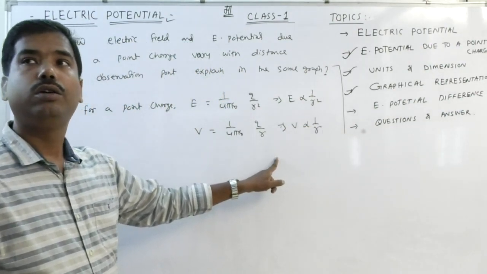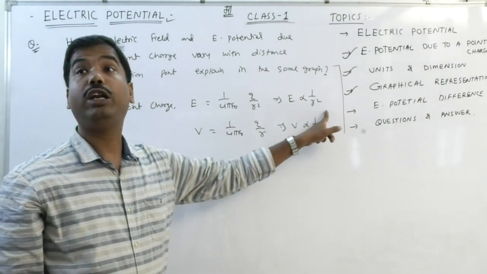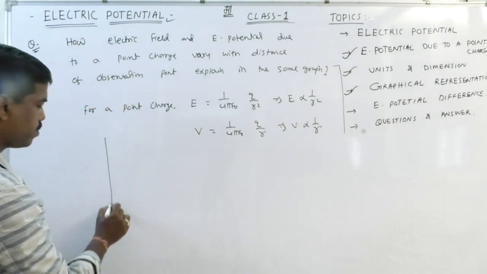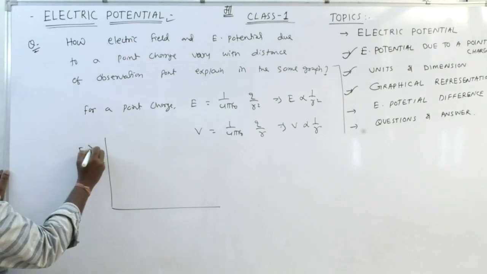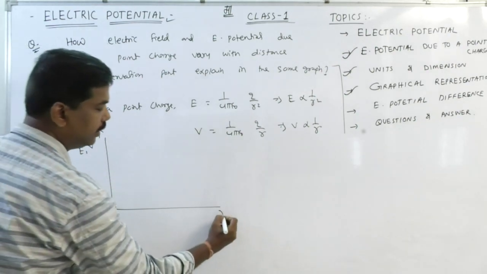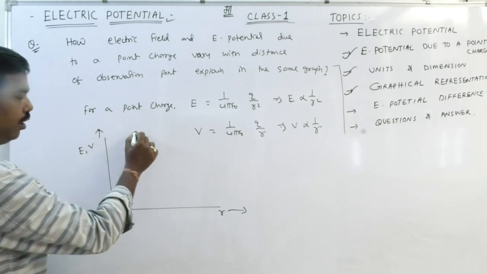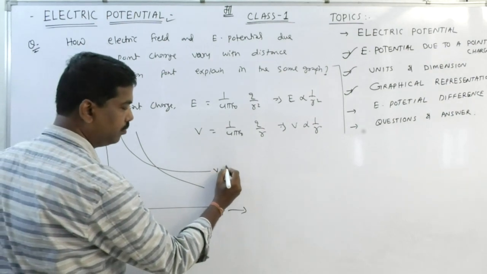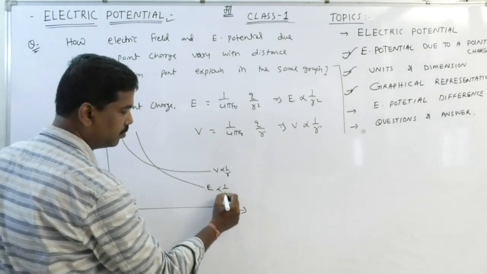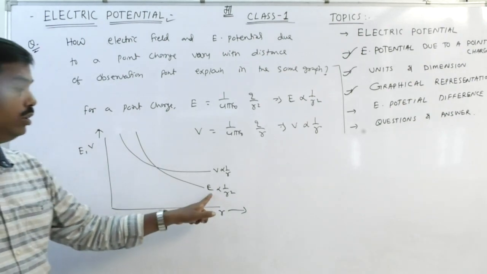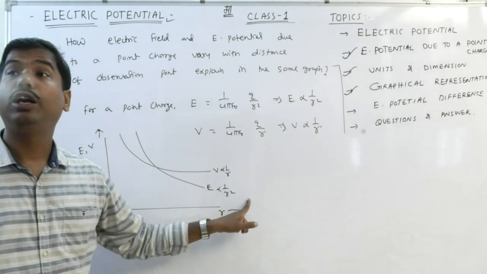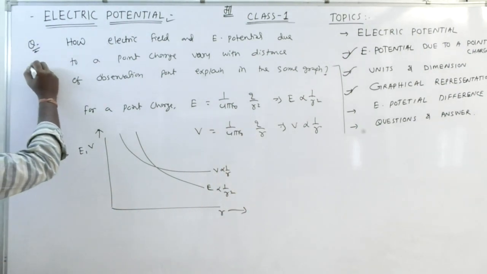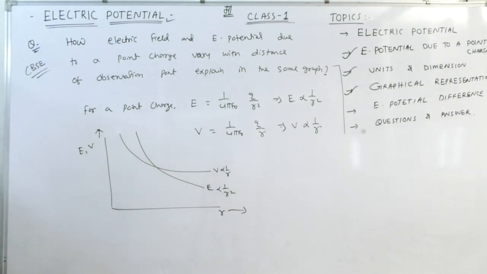So E obeys the inverse square law, while V is inversely proportional to the distance of observation point. If we plot E and V along the y-axis and the distance of observation point along the x-axis, E decreases more rapidly because of the inverse square law. Clear? This is the graph. Very, very important short question. Regularly comes in CBSE exams.